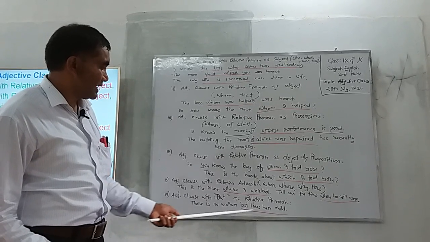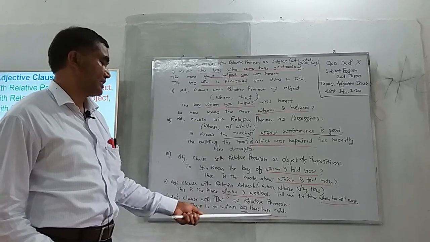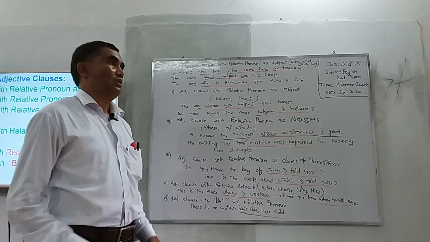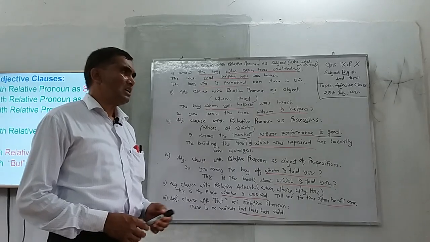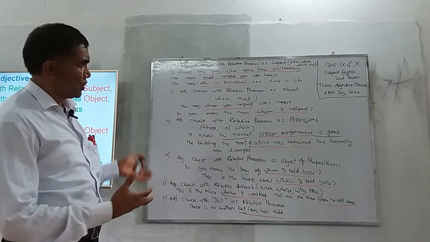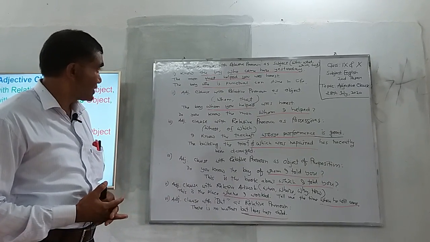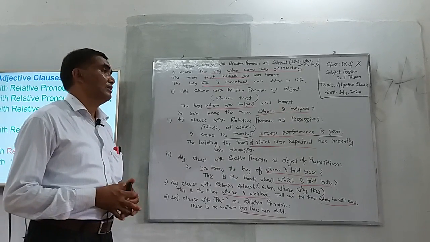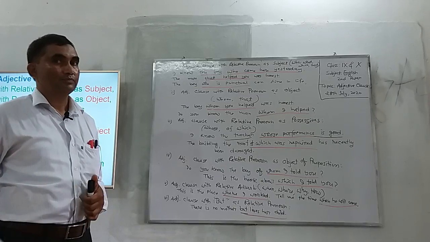So, there is no mother but loves her child. Here in this sentence, but loves her child is an adjective clause. So, my dear students, I have already tried to show you different types of adjective clause. So, try to practice this at home.